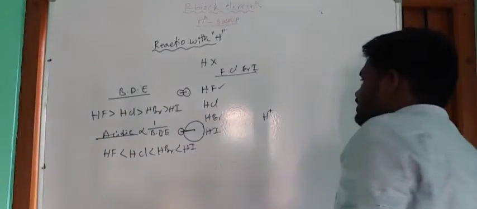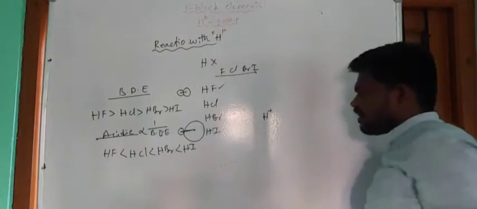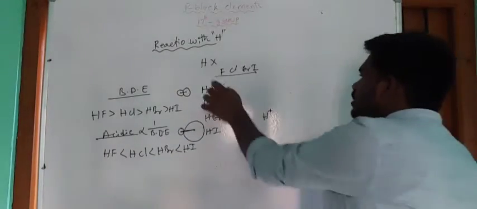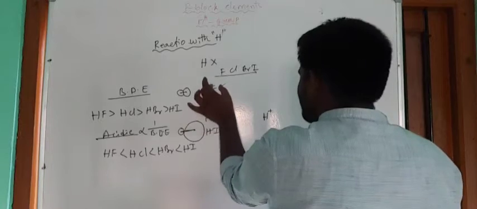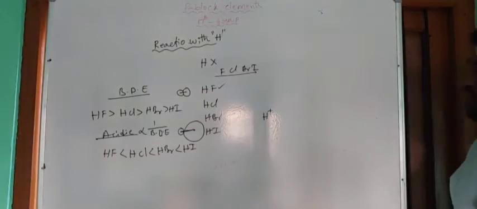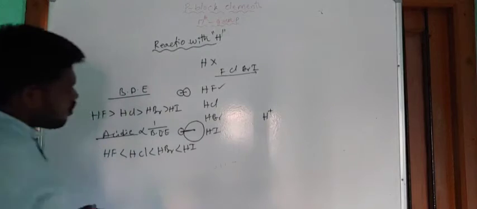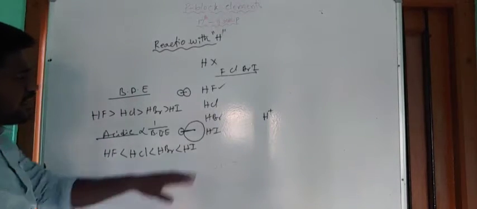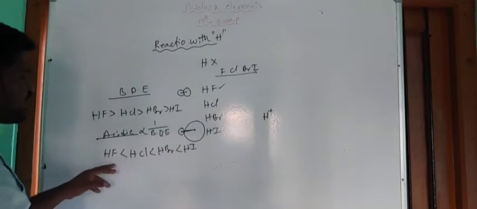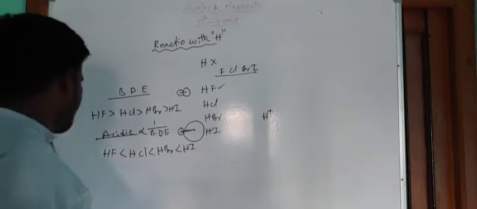Now for the HI molecule, bond dissociation energy is very low, so it can easily release the H+ ion. In the case of HF, the bond length is very short, so it is difficult for the HF molecule to generate the H+ ion. So due to the decrease in bond dissociation energy, HI has more acidic character than HF. Okay, and the next one,